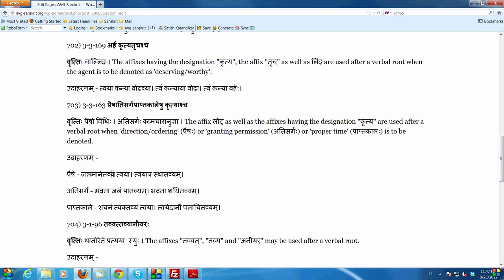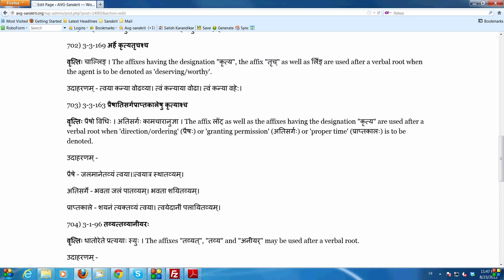If you use lot, you will say jalam anaya. Jalam anaya, bring water. It's a command. Not that okay, if you feel like it, you may bring the water. No, this is a vidhi. Vidhi is an injunction or a command or a direction, saying jalam anetavyam tvaya, you should bring the water, means bring the water. That's what it means. You can use lot and say jalam anaya. So the water is to be brought by you, means that it's a command, something that must be done.